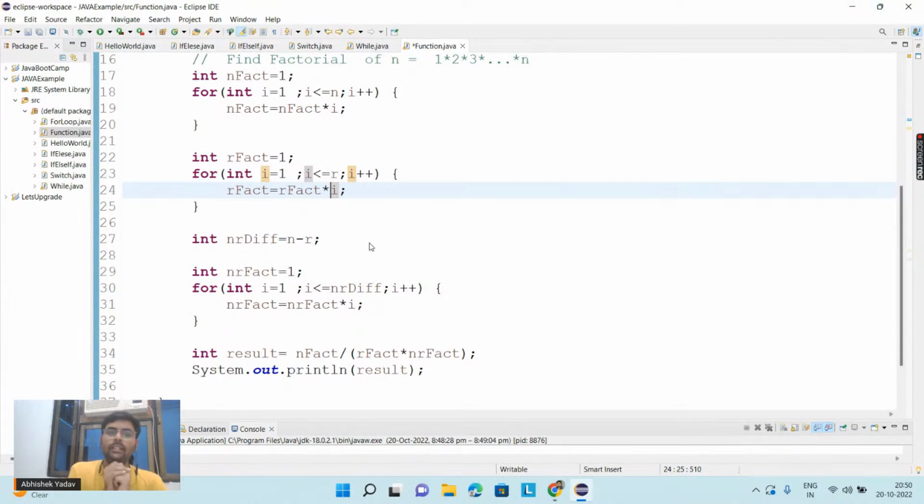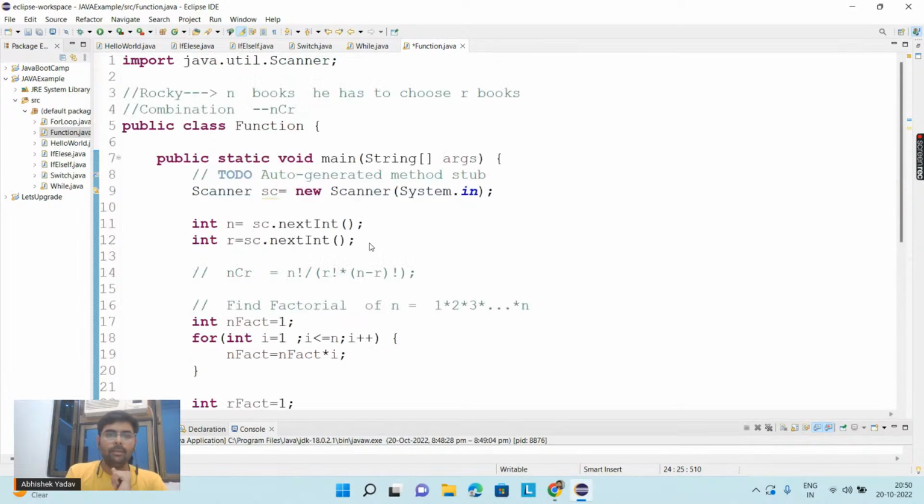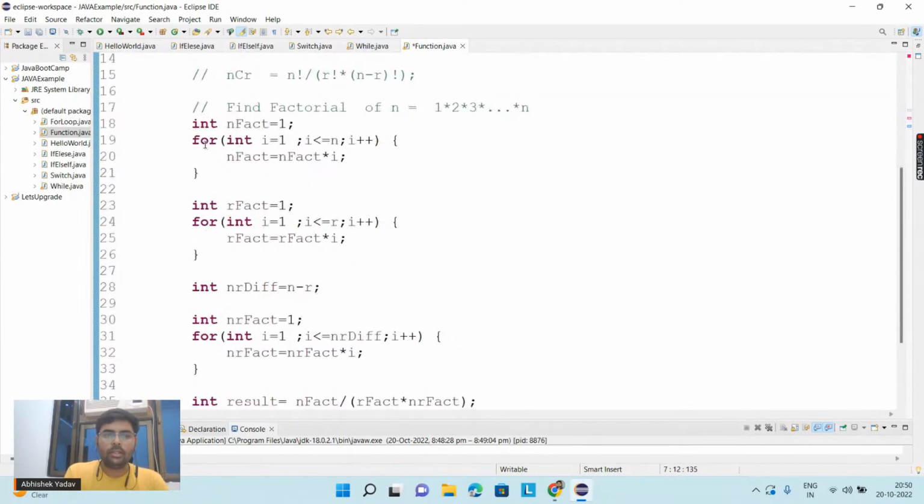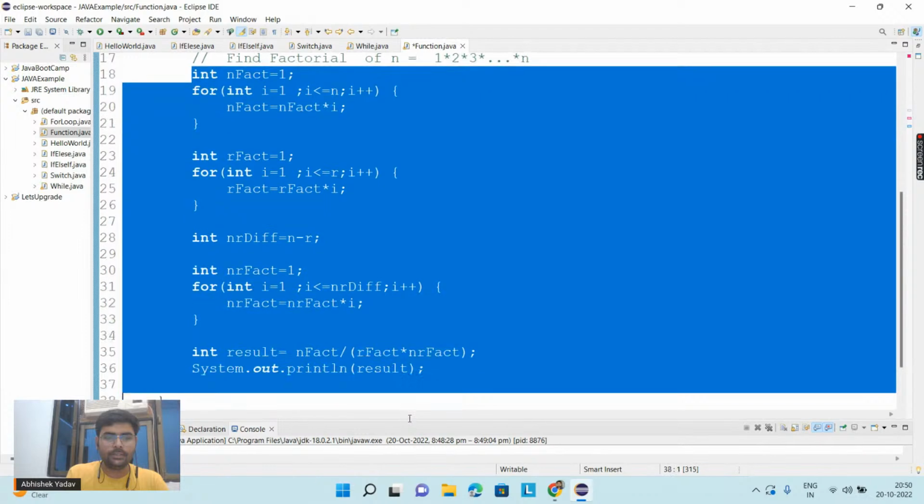Okay, so let's try to achieve the same problem statement with the help of a function. In order to use a function, I have to write the static keyword because I have to call it from main. Let's comment this part first.